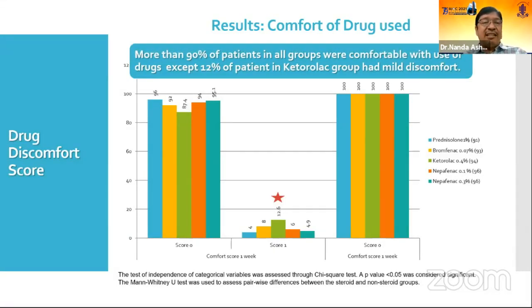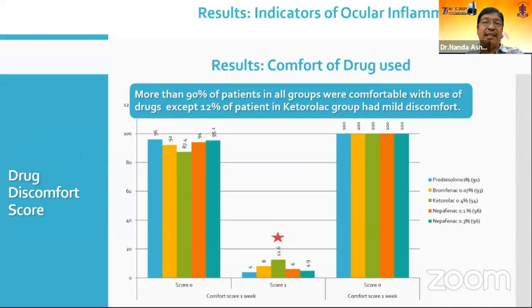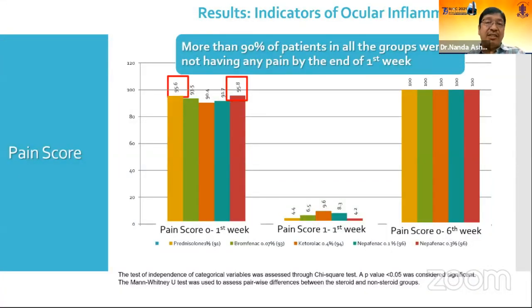When we analyze the drug discomfort score, almost all patients had comfort to the drug. Only 12% of the ketorolac group had some amount of mild discomfort in the first week. Pain score comparison was found to be effective. All the drugs were effective in controlling pain by 1 week, and more than 90% of them were pain-free by